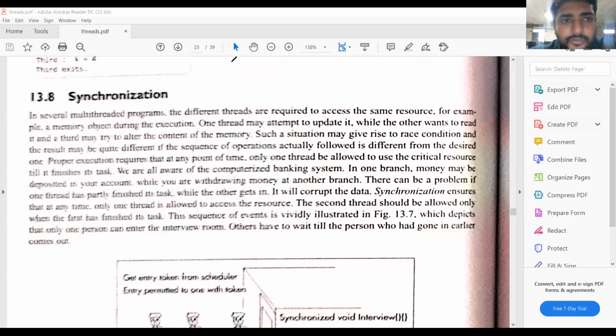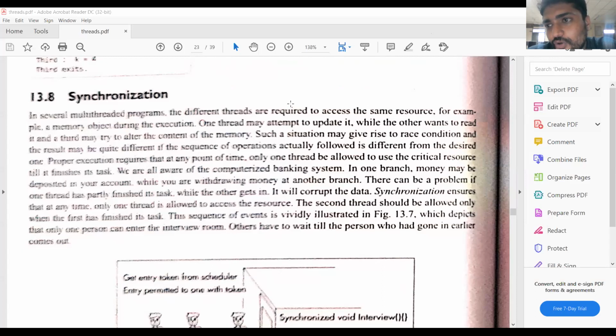So let us see one by one. Before going to that, let us see multi-threading. That means if you create 4 or 5 threads, multiple threads, how will the execution be?